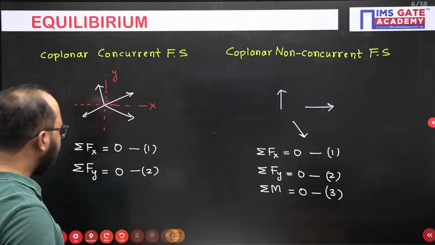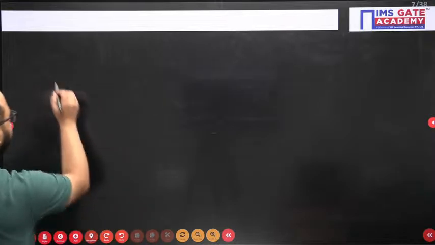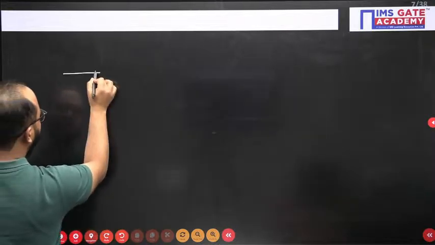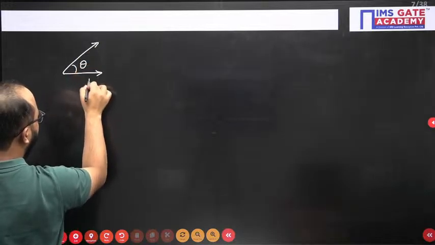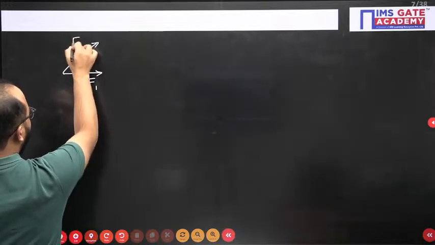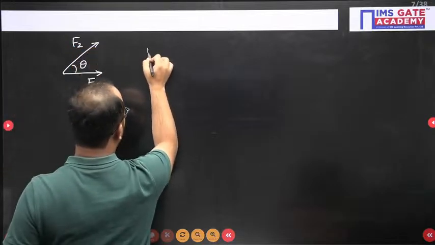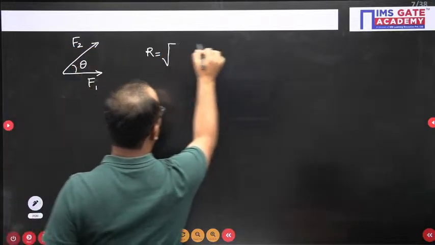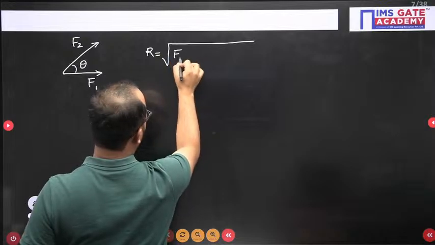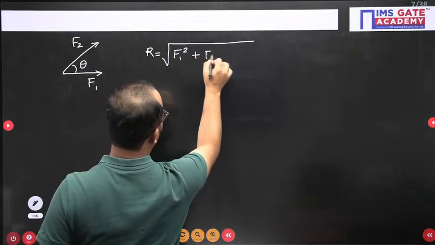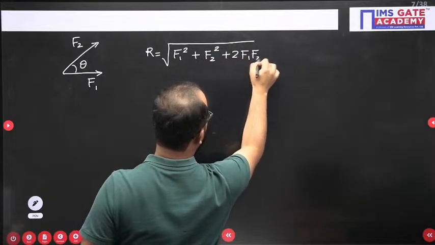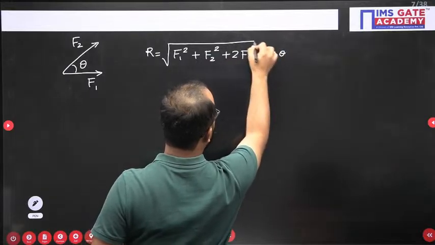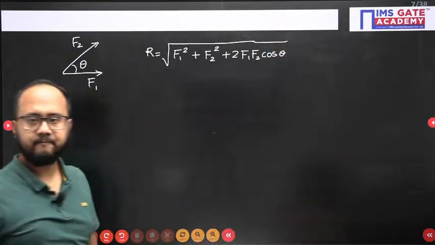Now how to get the resultant value? For example, we have 2 forces, and the 2 forces have an angle theta between them. So the relation that you need to remember here is R equals under root of F1 square plus F2 square plus 2 F1 F2 cos theta, right? This is the relation.